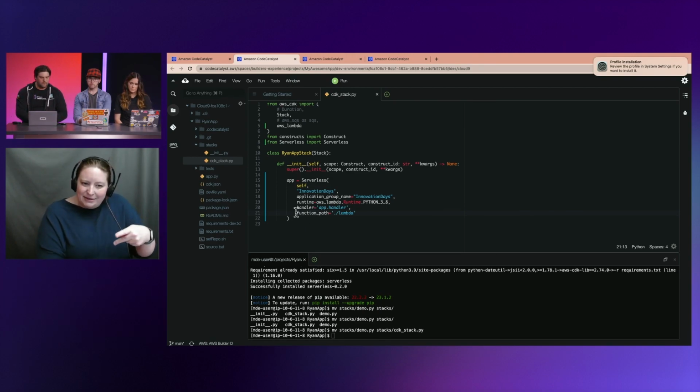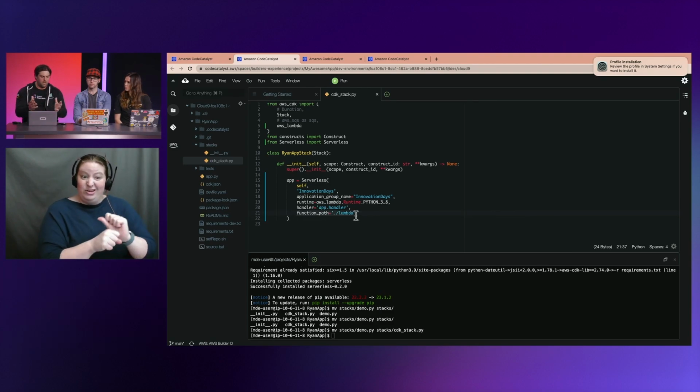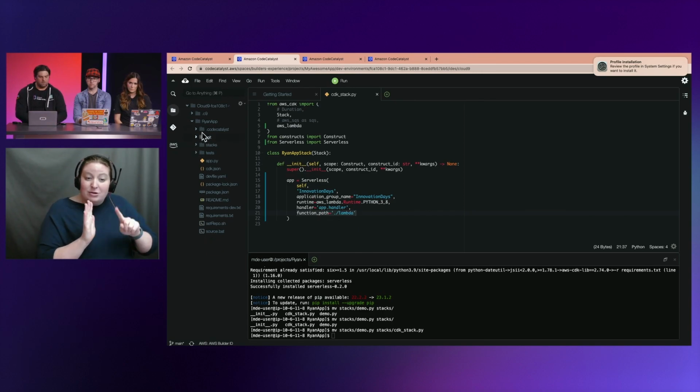The only thing that's left here is I have to supply actual working code. So I am a Python developer. I just want to focus on my code. So we just have to add some additional Lambda code here. So I'll go in here.